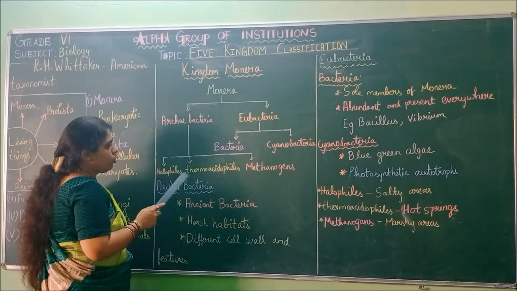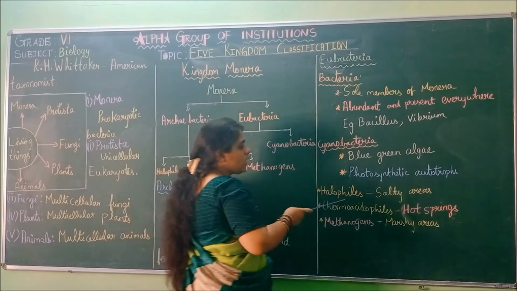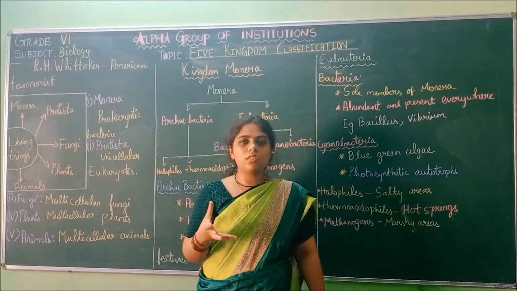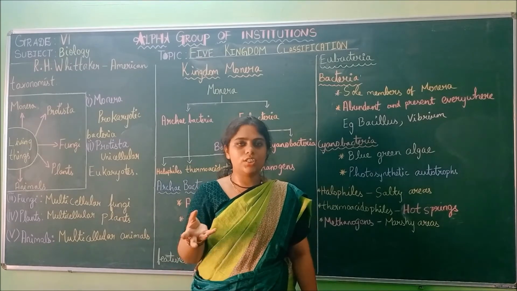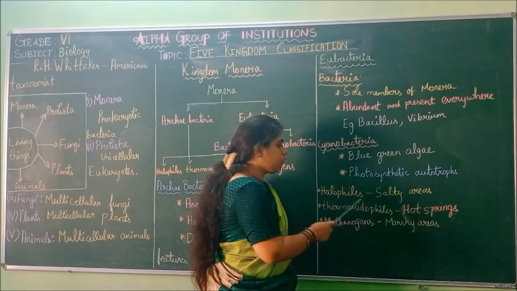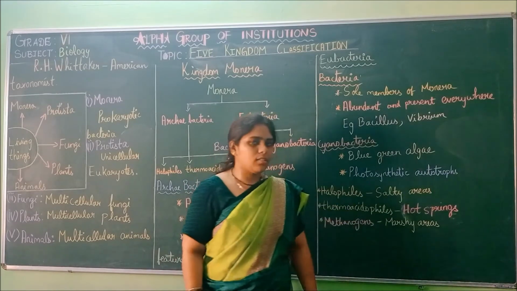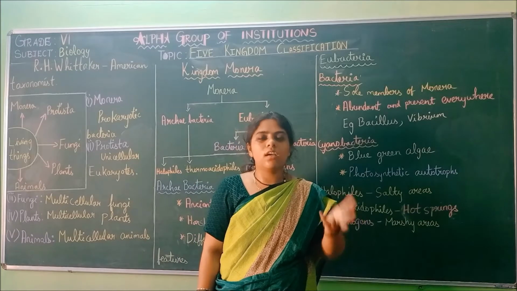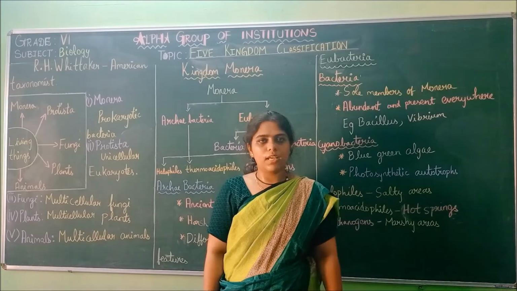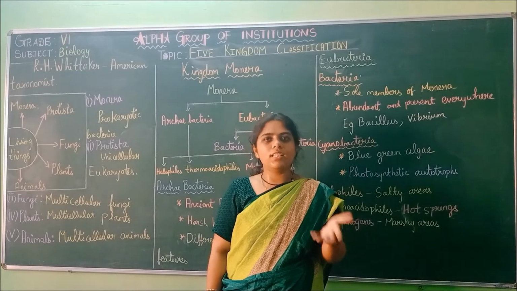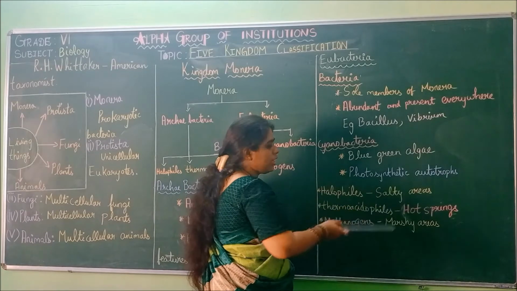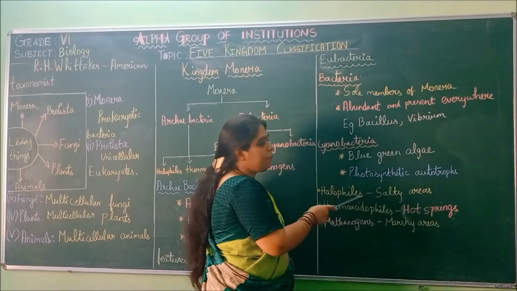Next, we are going to see the three types of archaebacteria. First is halophiles. What we saw, archaebacteria means they survive in harsh conditions, very extreme conditions. Halophiles means salty areas where the chemical salt content is very high. In those places, these halophiles will survive. So in highly salty areas, halophiles will be present.